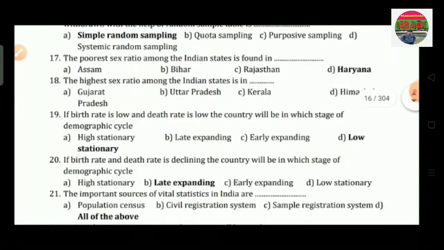Question number 17 is, the poorest sex ratio among the Indian states is found in dash. Option A Assam, option B Bihar, option C Rajasthan, and option D Haryana. So the correct answer is option D, that is Haryana.